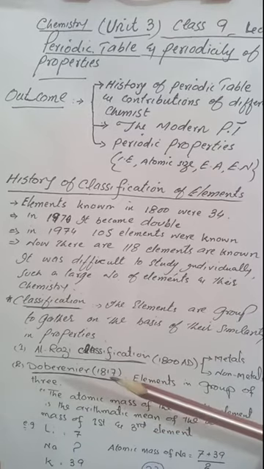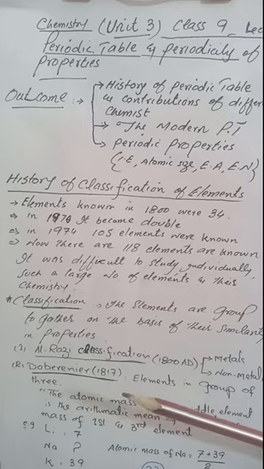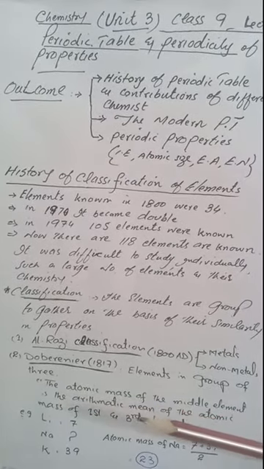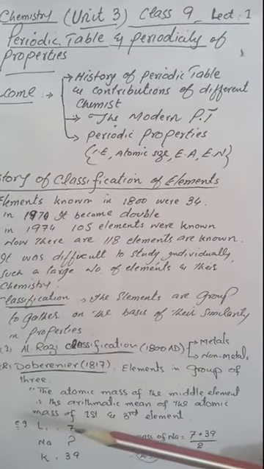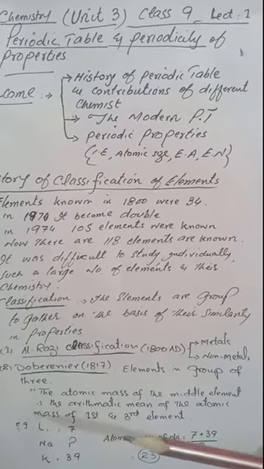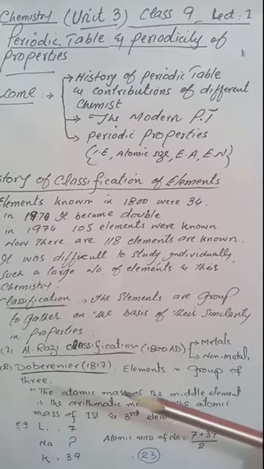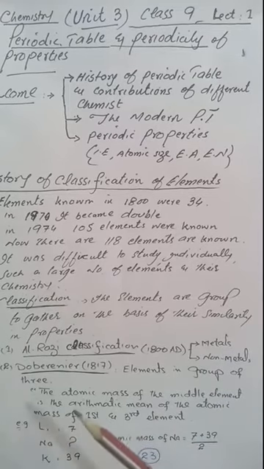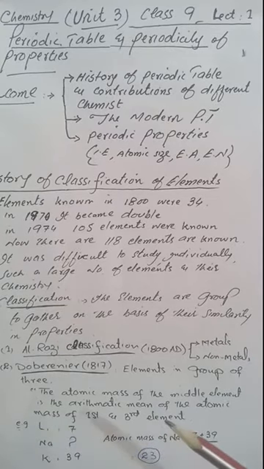In 1817, Dobereiner introduced the periodic table. He arranged the elements in groups, and each group consists of 3 elements. According to Dobereiner, the atomic mass of the middle element is the arithmetic mean of the atomic masses of the first and last element.